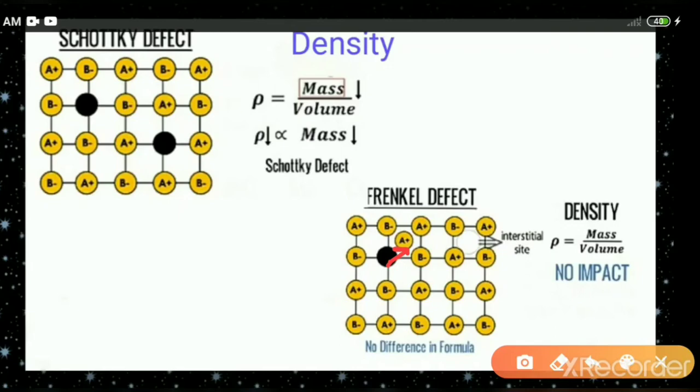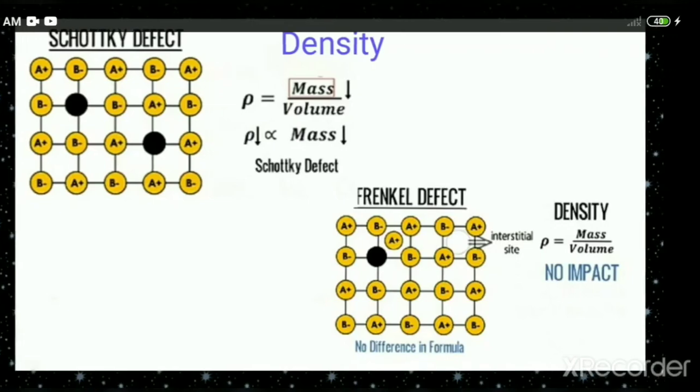So the Frenkel defect has no impact on density. So we have compared the density in Schottky defect and Frenkel defect. The density gets lowered in Schottky defect, but the density is not affected in Frenkel defect.